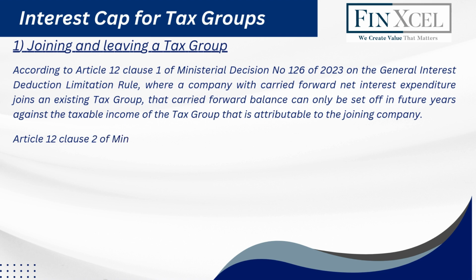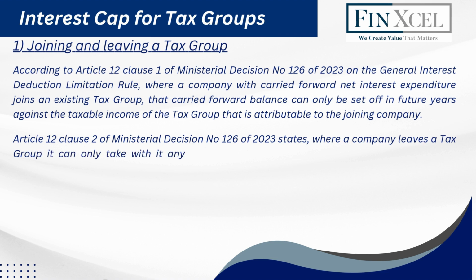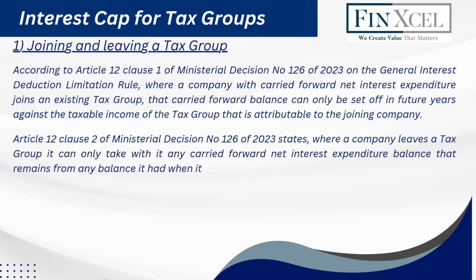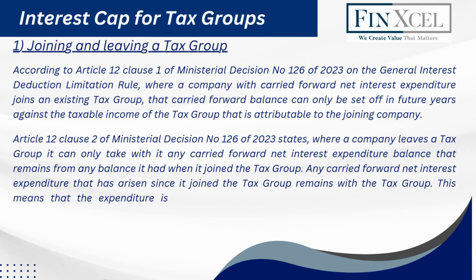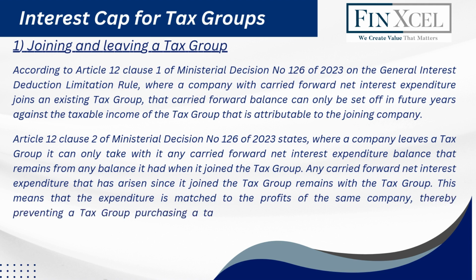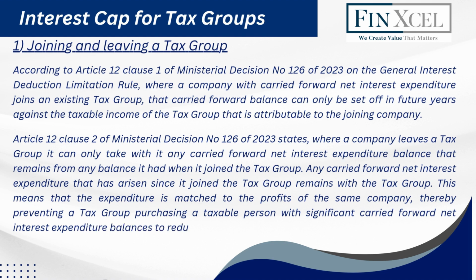Article 12 Clause 2 of Ministerial Decision No. 126 of 2023 states, where a company leaves a tax group, it can only take with it any carried forward net interest expenditure balance that remains from any balance it had when it joined the tax group. Any carried forward net interest expenditure that has arisen since it joined the tax group remains with the tax group. This means that the expenditure is matched to the profits of the same company, thereby preventing a tax group purchasing a taxable person with significant carried forward net interest expenditure balances to reduce tax liability of the tax group.